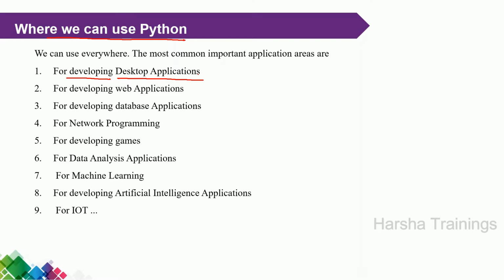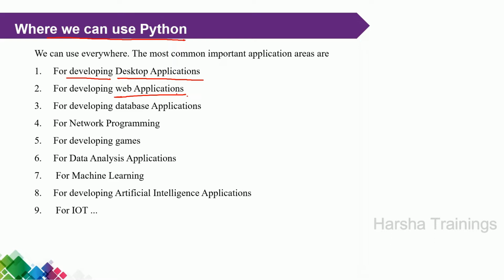Such types of applications are developed by using Python, and we can develop web applications. Web applications means any sites, anything related to the web. For example, if you are opening a college website, the website is created by using Python. Or if you want to do a project that includes web browser, server, all the things, that also uses Python.